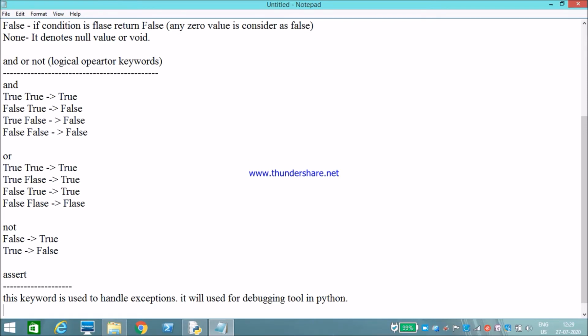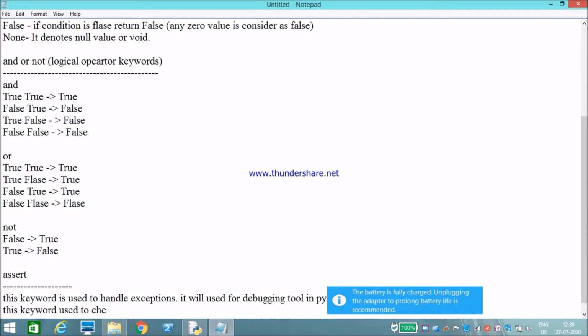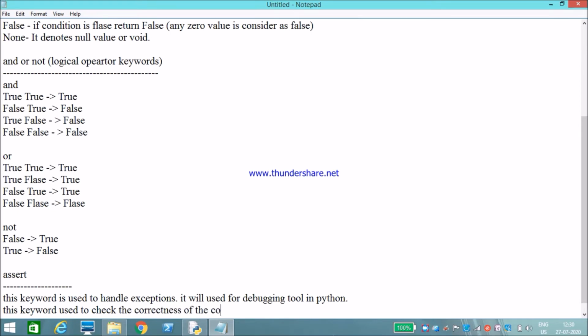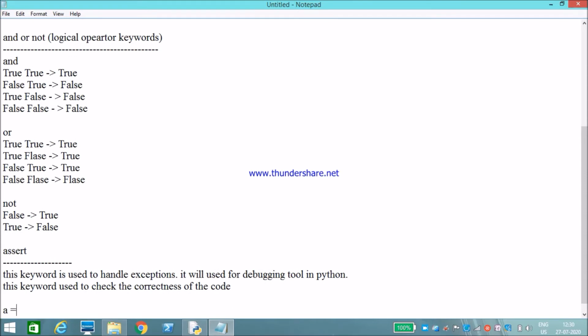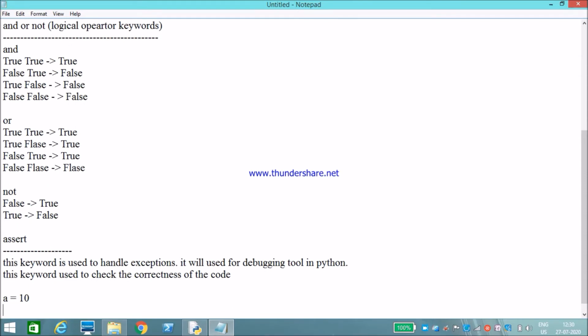This assert keyword is used to check the correctness of the code. I will show a simple example. For example, a is equal to 10, b is equal to 0.